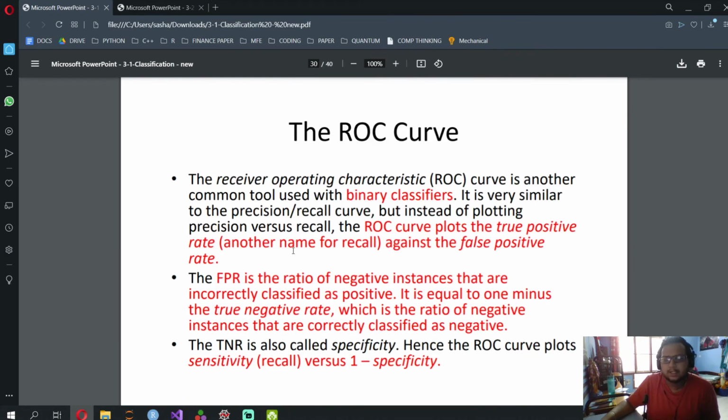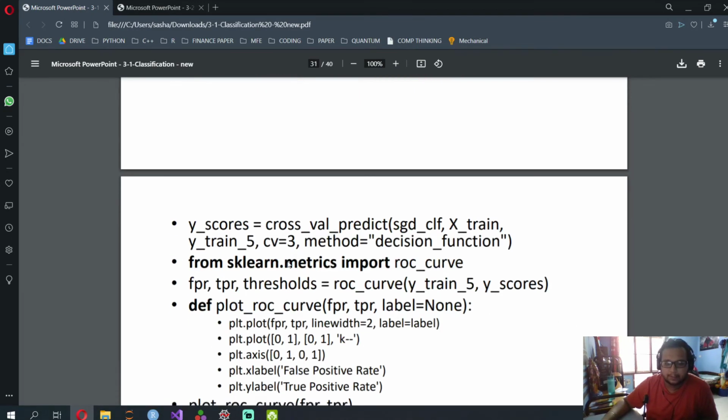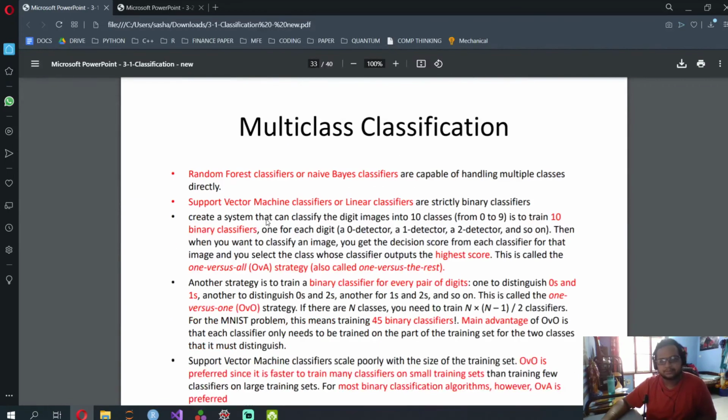The ROC curve, or the receiver operating characteristic curve, is the curve that plots the true positive rate against the false positive rate. The false positive rate is the ratio of negative instances that are incorrectly classified. Okay, so the actual negatives that are incorrectly classified as positive. So that is 1 minus specificity. Okay, so the ROC curve plots sensitivity versus 1 minus specificity, and it looks like this. So we've done that. Now let's go to multi-class classification.